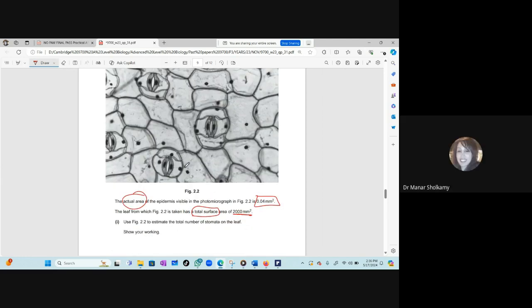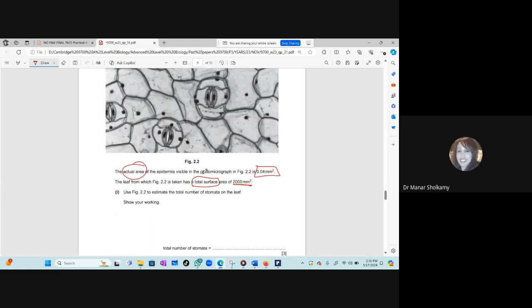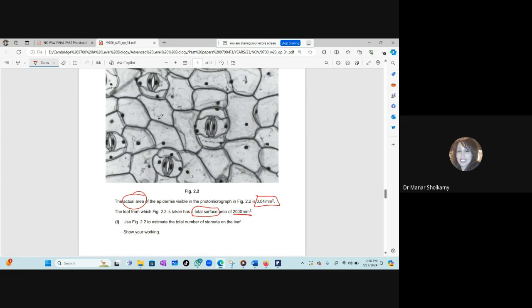Okay, what will you do? Tell me. I don't know, to be honest. Mariam, what will you do? I'm not sure. What? You have to think of something. How many stomata do you see?